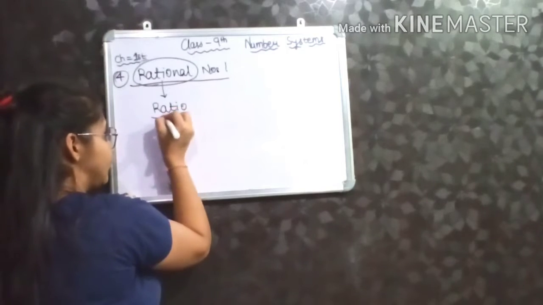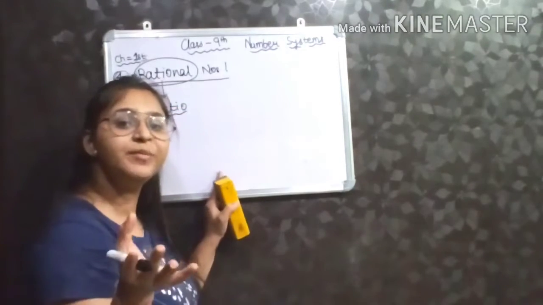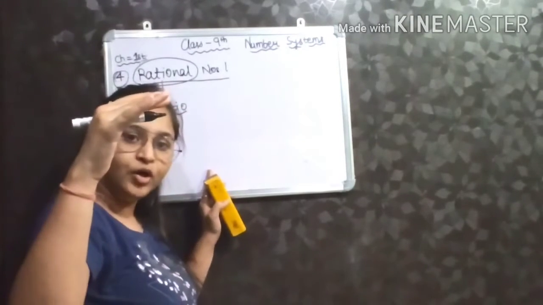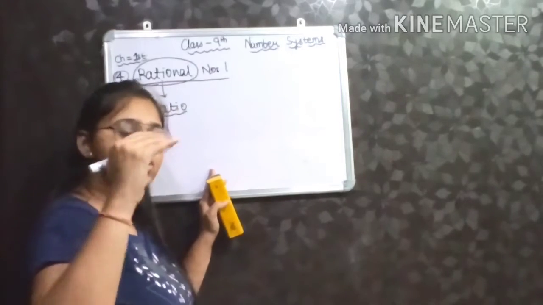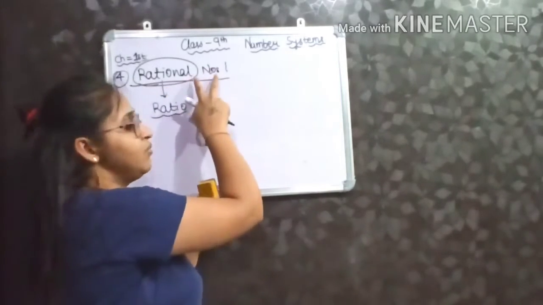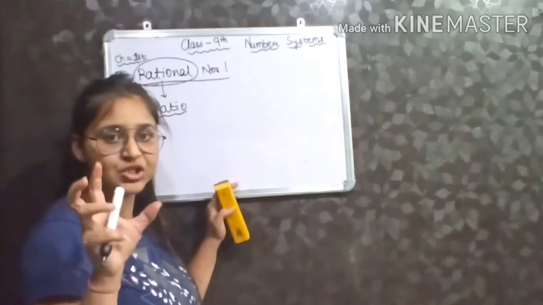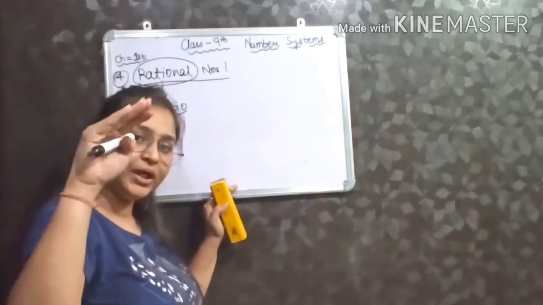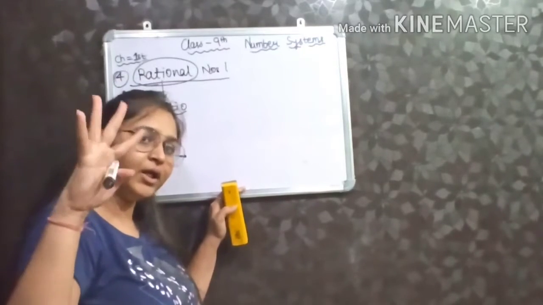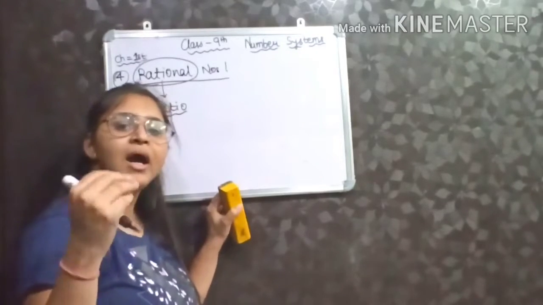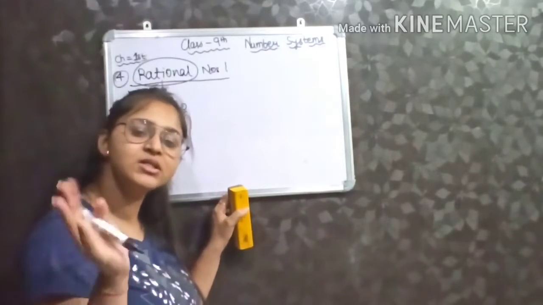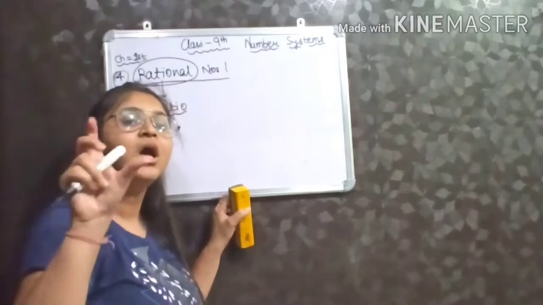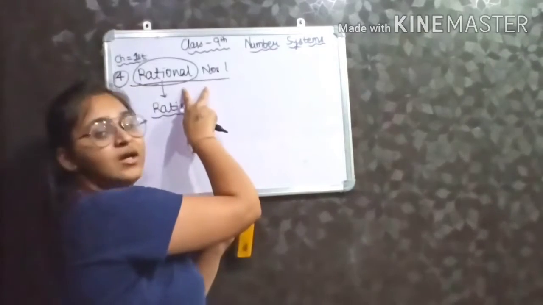And in ratio, you know very well, how do you represent ratio? Numerator upon denominator. So the basic form of a rational number will be numerator upon denominator. It is a type of fraction, and there are some conditions or restrictions on that fraction according to which we define rational numbers.